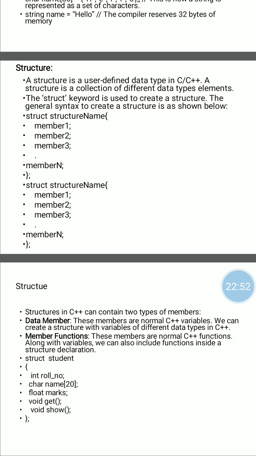The structure contains two types of members: data members and member functions. These data members are normal C++ variables, and member functions are user defined functions. In struct student, roll number, name and marks are all data members of the structure student. And void get and void show, these get and show are the member functions of the struct student.